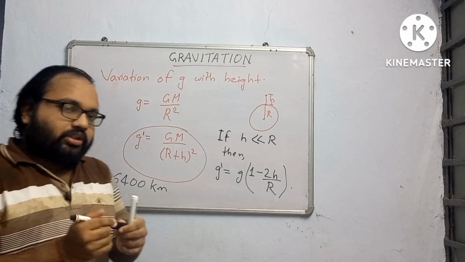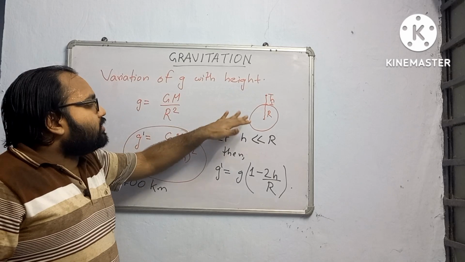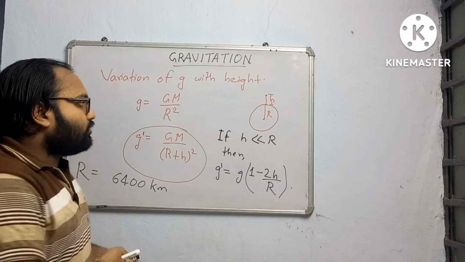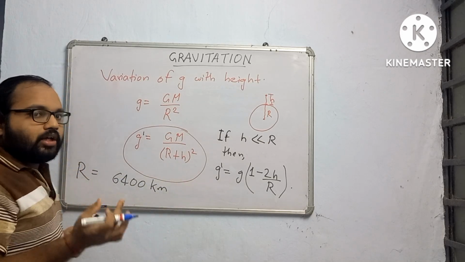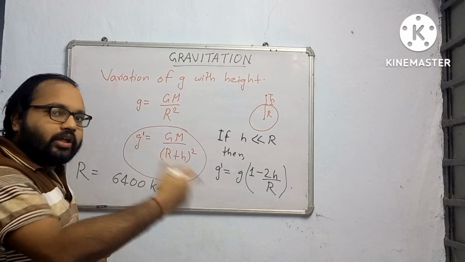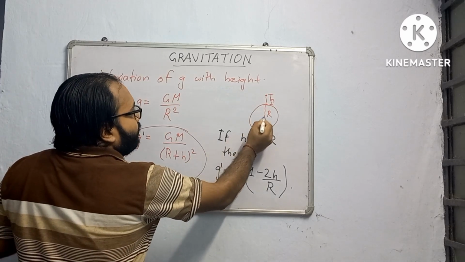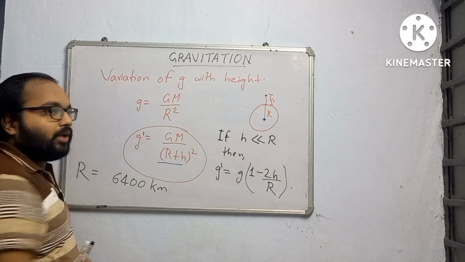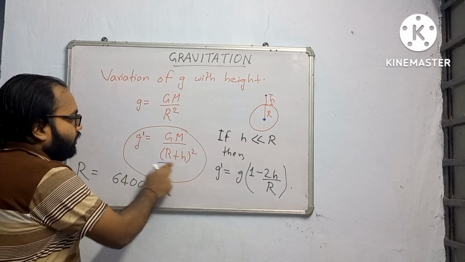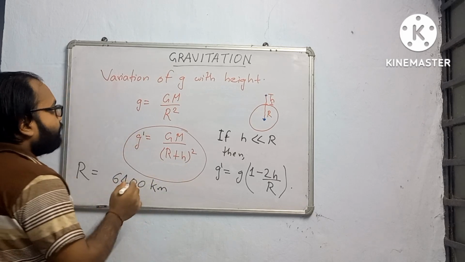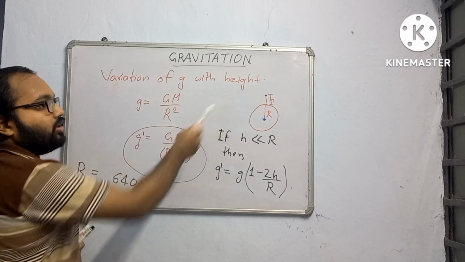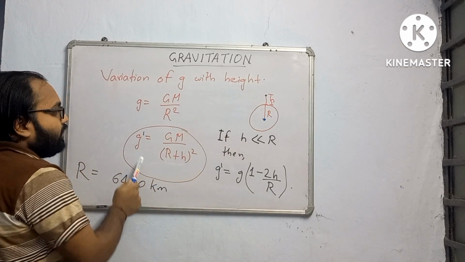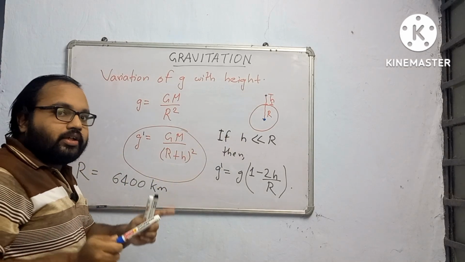Now a question may come in objective type that what is the kind of variation in g, small g, with respect to height. So you see, if you will understand this, then you will remember it forever. You will never forget. If R plus h will start increasing, then g prime, or g dash, will decrease. So as the height of the object above the earth surface increases, then value of acceleration due to gravity decreases.